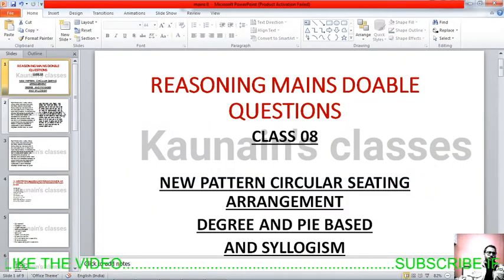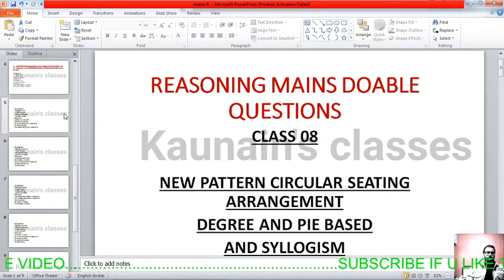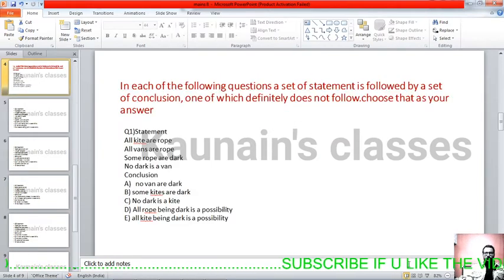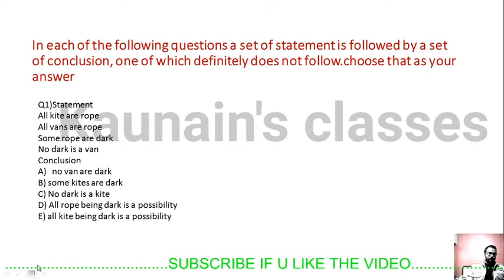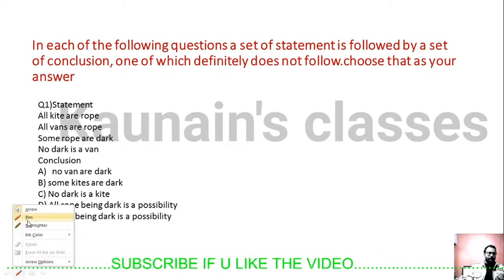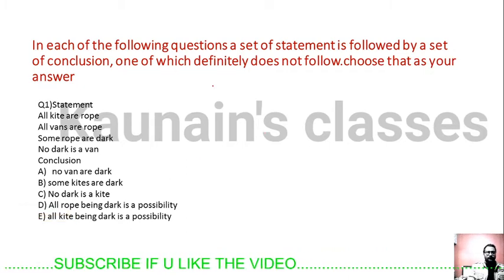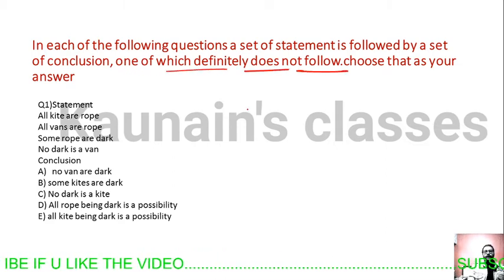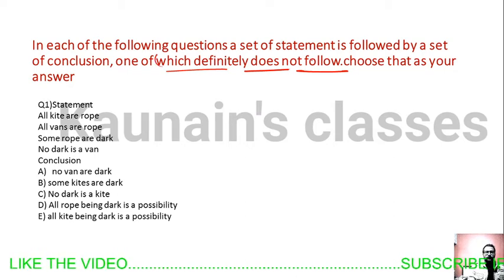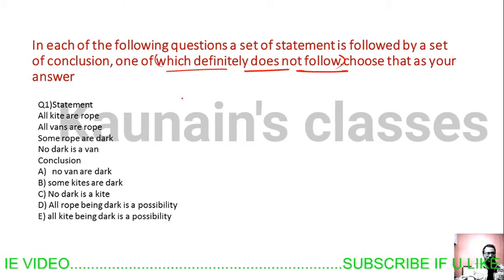Let's first do syllogisms. These are not regular syllogisms. You have to do something different. You have to find the conclusion that definitely does not follow.